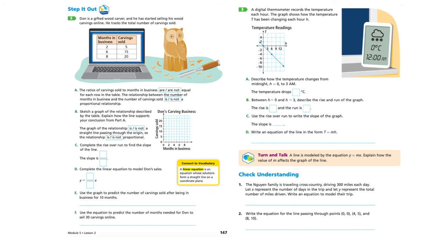C, use the rise over run to write the slope of the graph. So this is what you've been doing previously. Write an equation of the line in the form T equals m times h. So the temperature equals the slope times the hours. So pause that, do number 3, and then you can go on to the check understanding.